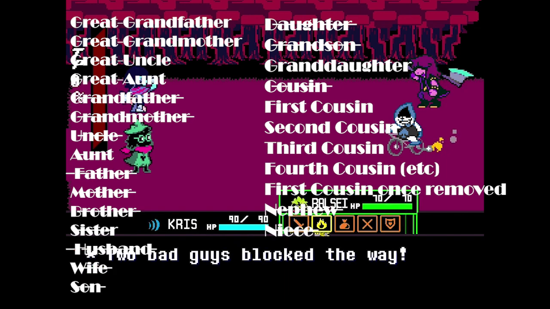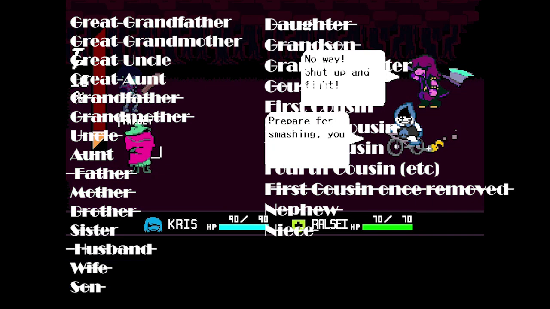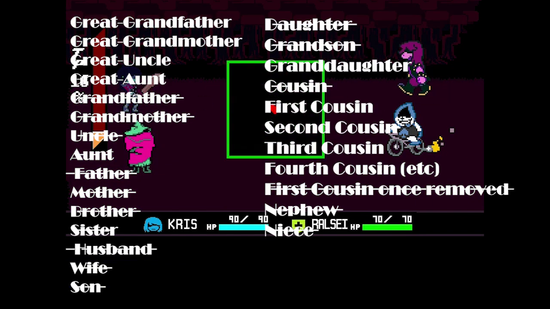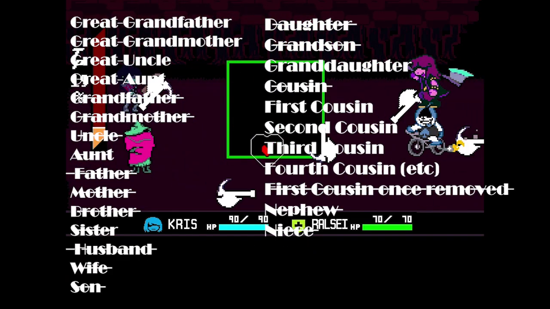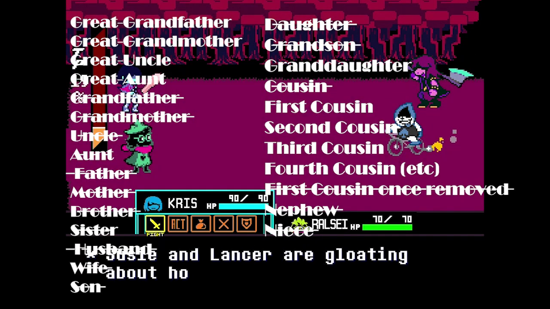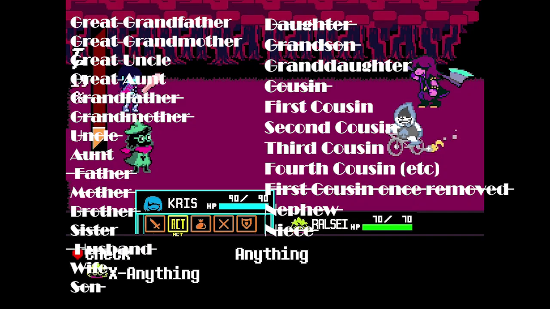The next one I'm going to remove from the list is first cousin once removed because it's too long and very random. I highly doubt it's first cousin once removed. Okay, so now we're left with great-grandfather, great-grandmother, great-uncle, great-aunt, first cousin, second cousin, etc. And we're gonna have to use the power of handwriting analysis to eliminate things even further.